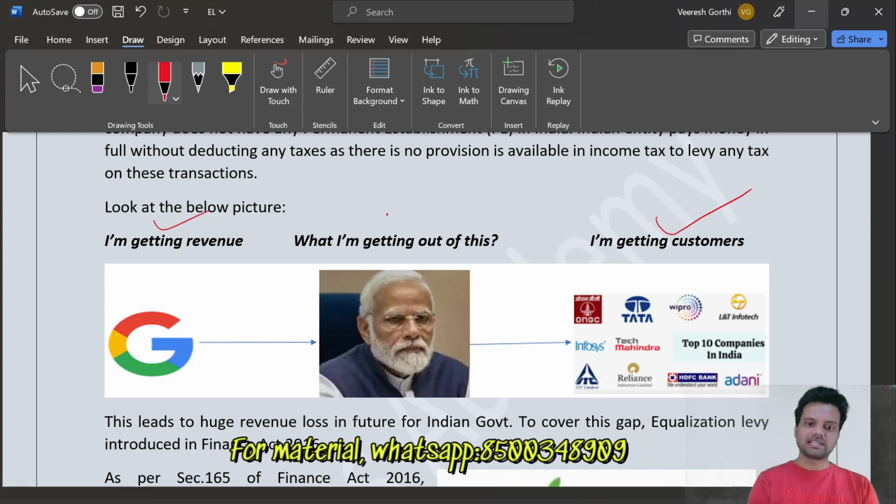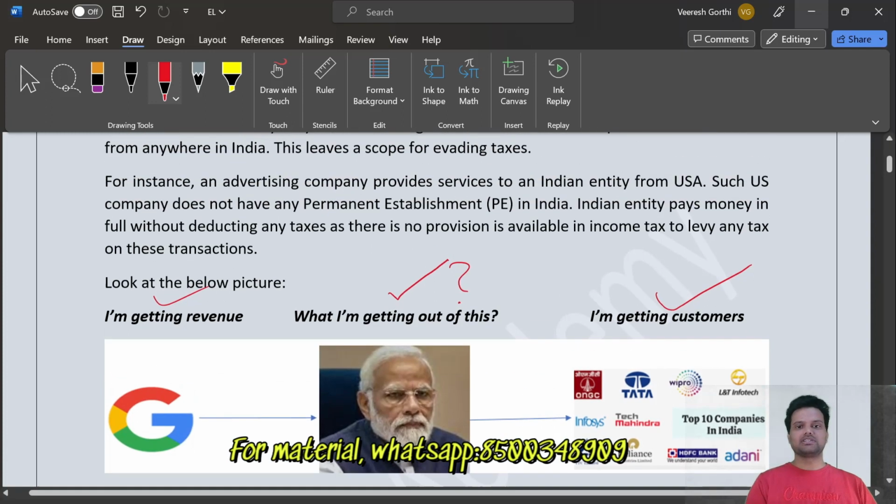Then this is our central government in the middle. What is our central government getting out of it? This is the reason why they bring this tax called equalization levy, to equate the domestic TDS transaction with the foreign transactions also providing the same kind of services, like advertisement services.